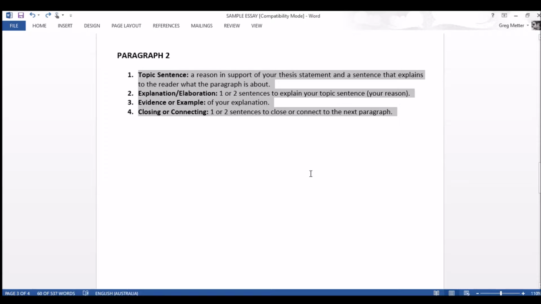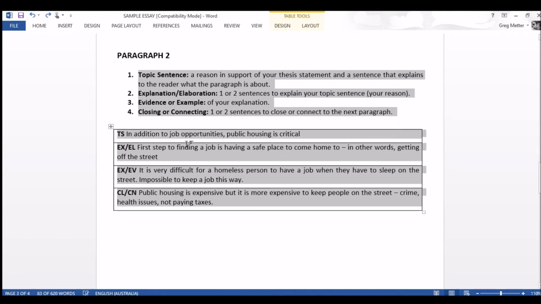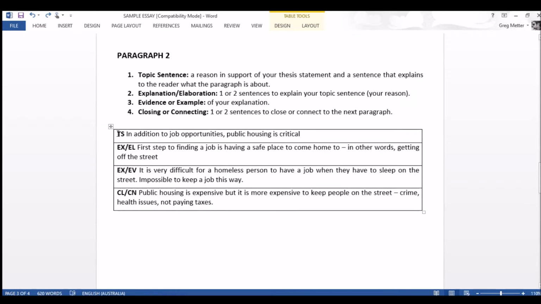So you should remember that each paragraph has 4 components: topic sentence, explanation or elaboration, evidence or example, and closing or connecting. Back to the planning, we have our 4 boxes. In our first box, our topic sentence. Remember, this is a reason that supports our thesis statement. In this case, my thesis statement was that giving money to homeless people is not the best solution. Real solutions must address the cause. So my topic sentence needs to be an idea in support of that thesis statement.